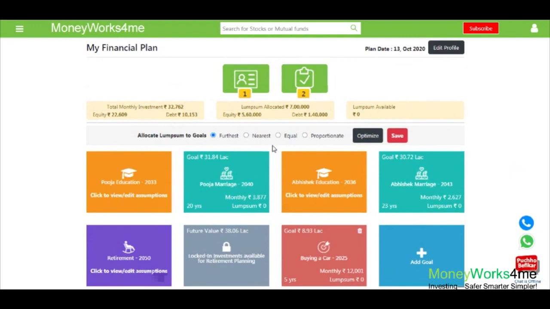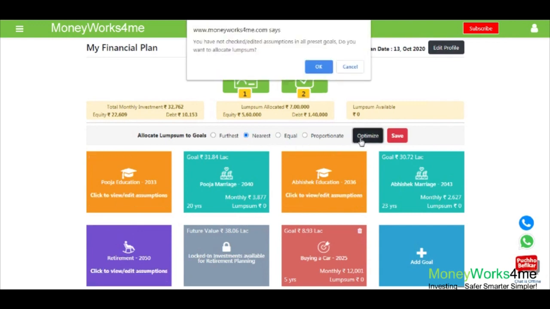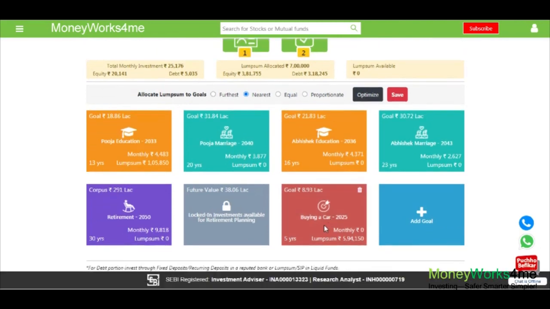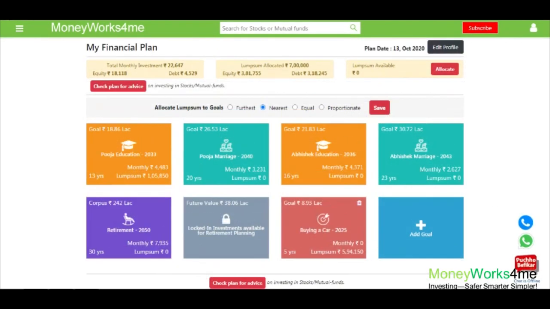After you check the 2 other options, select the option which requires the lowest monthly investment and click on Optimize. In future, whenever you have a lump sum amount, you can add it and do the same exercise. Cool, isn't it? You now have a clear plan for how much you need to save through monthly investment in equity as well as debt.